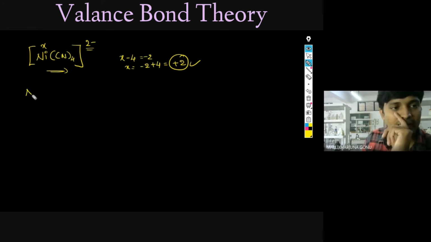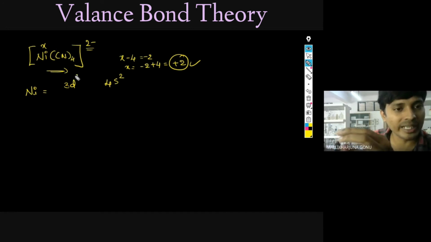Now, first you write the electronic configuration of nickel. First you write the 3d, that you practice. Then only this will be easy for you. That's why since the start I am writing 3d first, then 4s. In a textbook they may give you 4s, 3d, different types of things. Don't get confused. Whenever you practice, practice this way. 3d, 4s2.